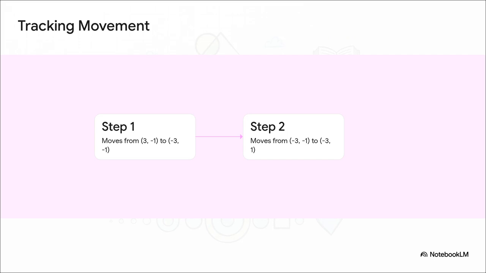Step 1. The point moves from an x value of 3 to an x value of -3, while the y value stays stuck at -1. What kind of precise movement causes the x value to become its opposite? Then, step 2, the x value stays at -3, but the y value jumps from -1 to +1. Tracking these changing coordinates step by step ensures you always know where you are. You're just solving a geometric mystery, one clue at a time.